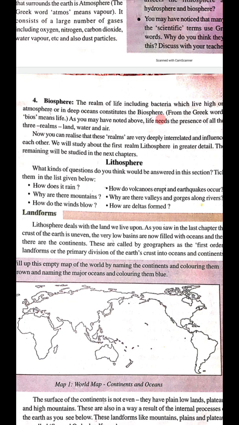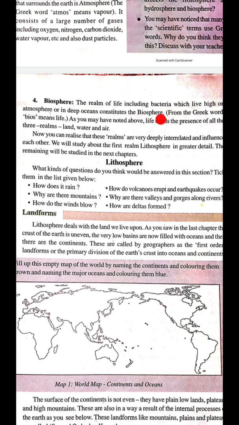Now we'll read in detail about lithosphere. Lithosphere deals with the land we live upon. This lithosphere is divided into different land forms or land orders. That is, it is divided into three land forms: first order landform, second order landform, and third order landforms. The crust of the earth is uneven.